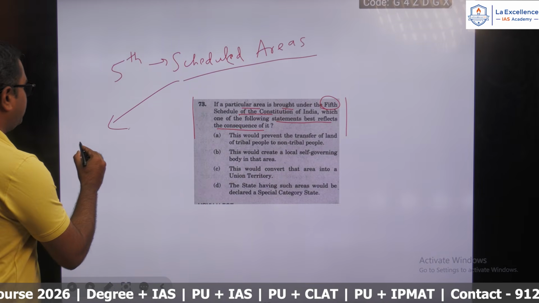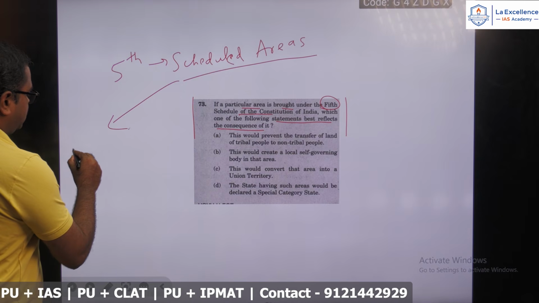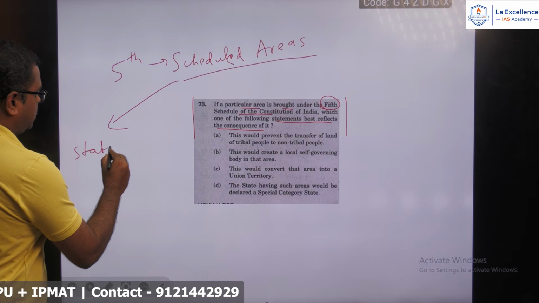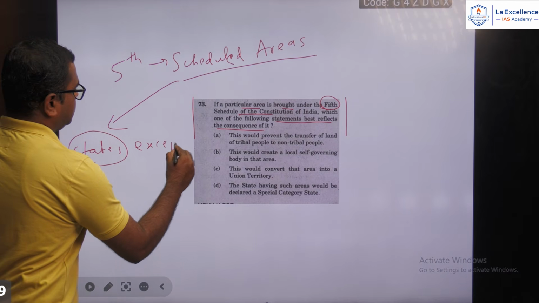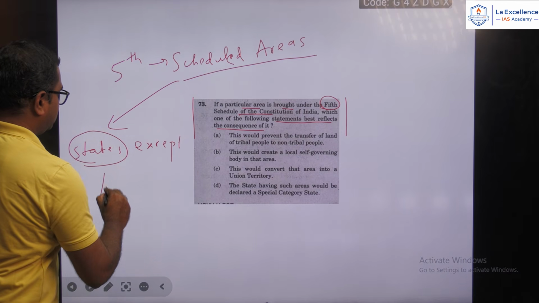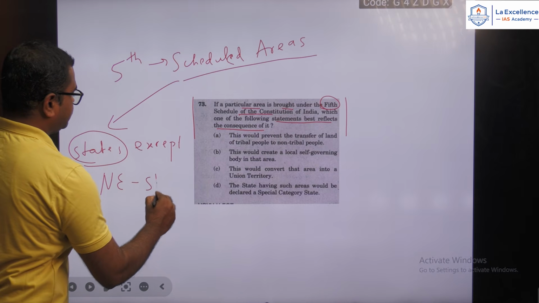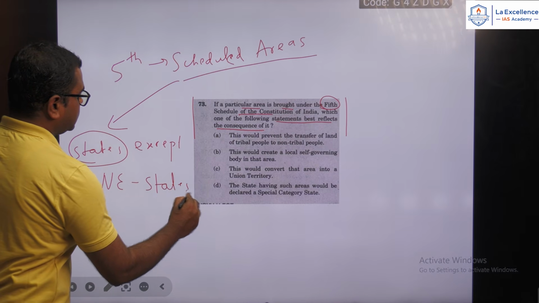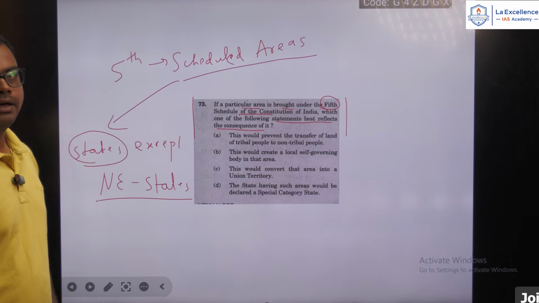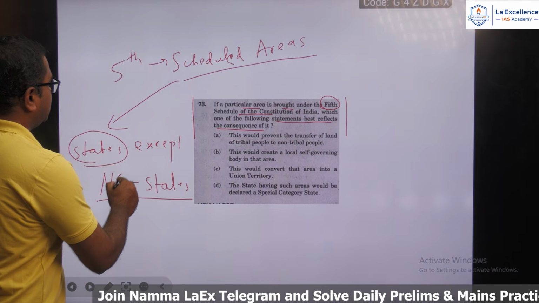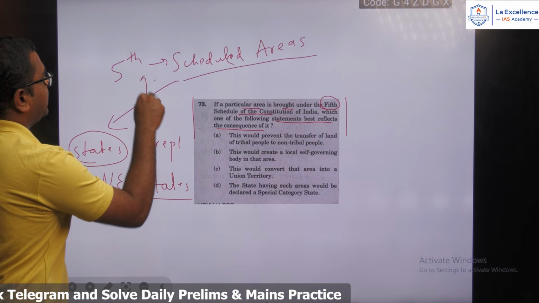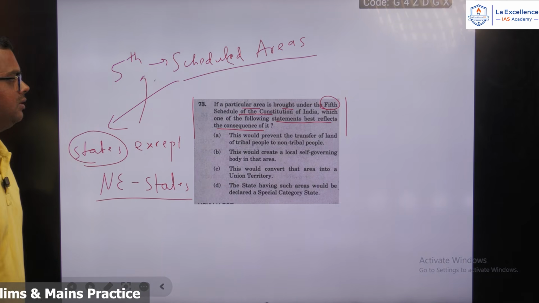This is specific to the states which have tribal regions except the northeast states, that is Assam, Meghalaya, Tripura and Mizoram. So except these, all other states which have tribal areas are classified as Scheduled Areas under the 5th Schedule.